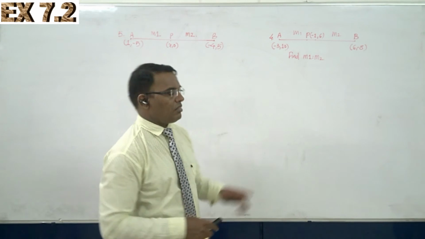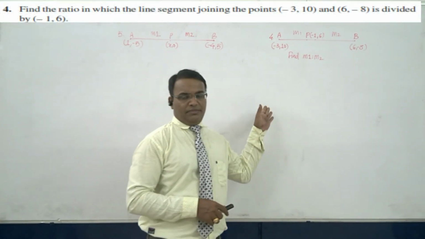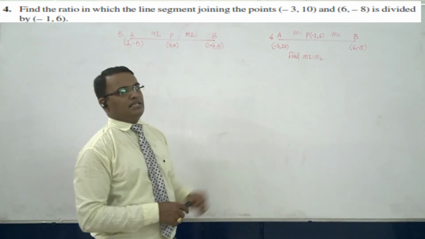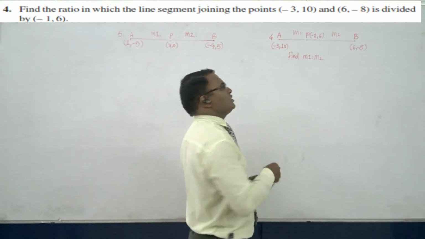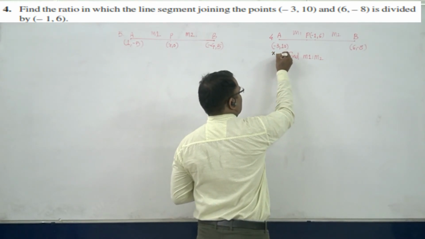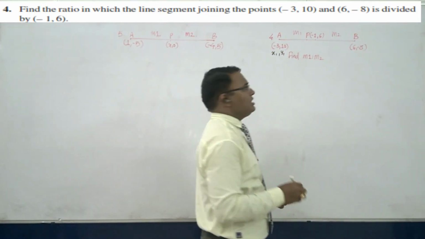Now sum number 4. Find the ratio in which the line segment joining the points (-3, 10) and (6, -8) is divided by (-1, 6). The diagrammatic representation of sum number 4: AB is a line segment. Point A has coordinates x1 = -3, y1 = 10.